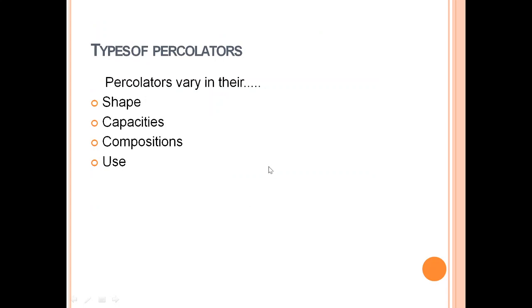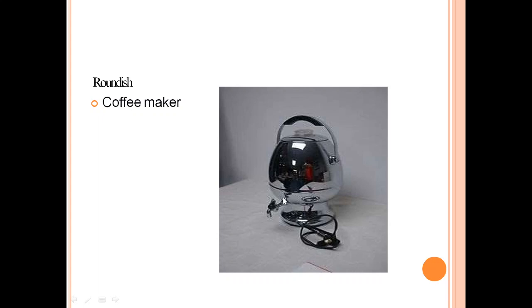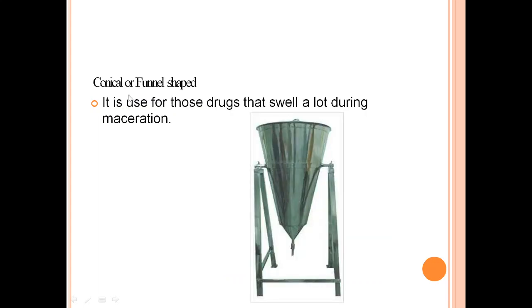So what are the different types of percolators which are often used in our normal laboratories? It depends on their shape, capacities, composition and uses. Some of the diagrams have been shown in this PowerPoint. Have a look at it. This is the diagram we already discussed, our Soxhlet apparatus, which is used for minimum expenditure of menstruum, and it comes with a cylindrical design. Then the roundish coffee maker type, and finally the conical or funnel shape, which is used for those drugs that swell a lot during the process of maceration.